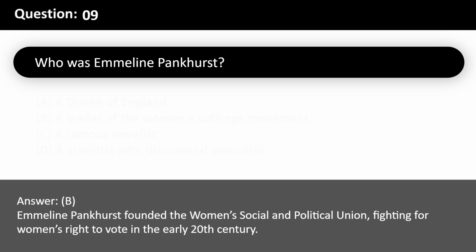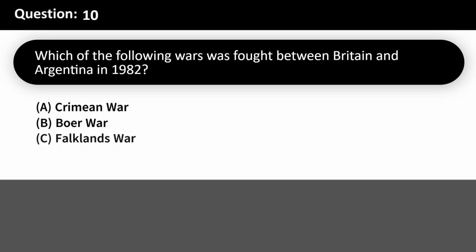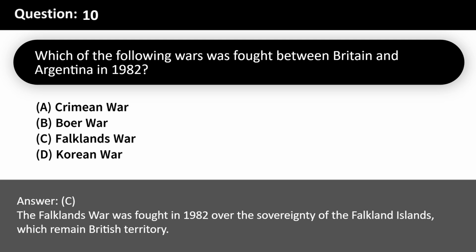Which of the following wars was fought between Britain and Argentina in 1982? A. Crimean War. B. Boer War. C. Falklands War. D. Korean War. Answer: C. The Falklands War was fought in 1982 over the sovereignty of the Falkland Islands, which remain British territory.